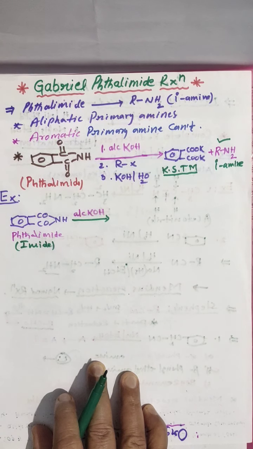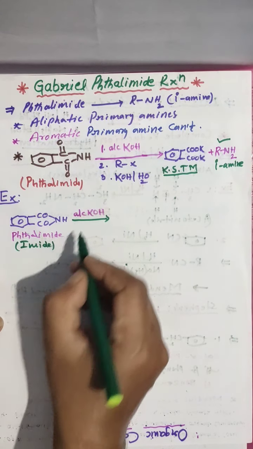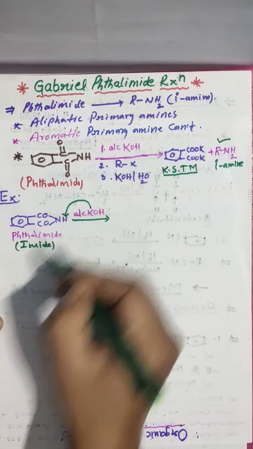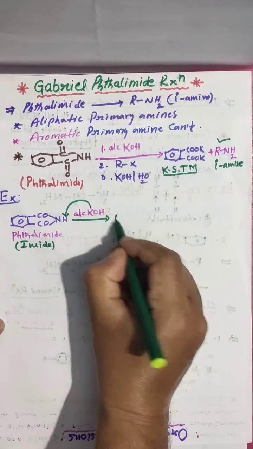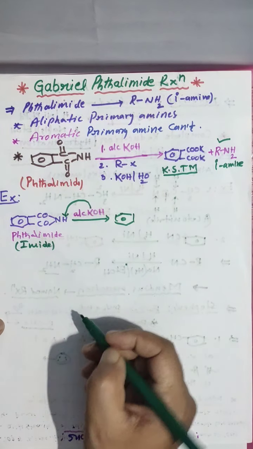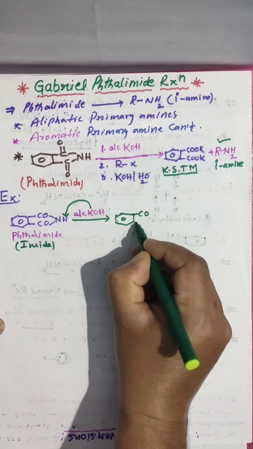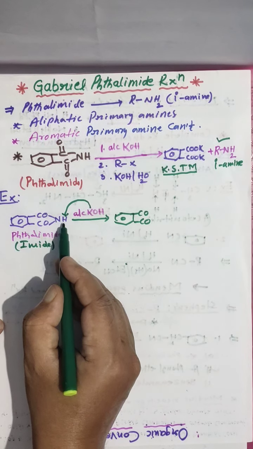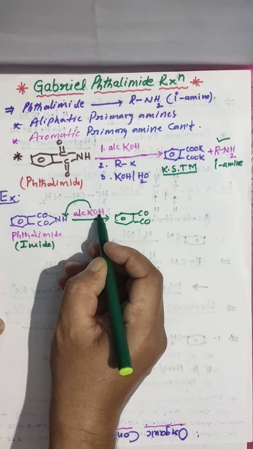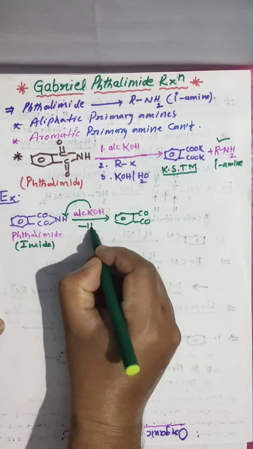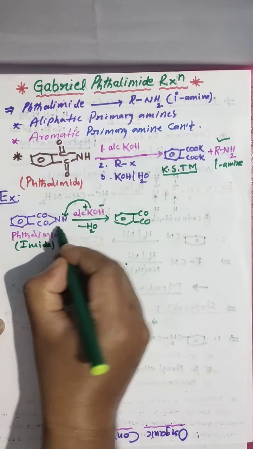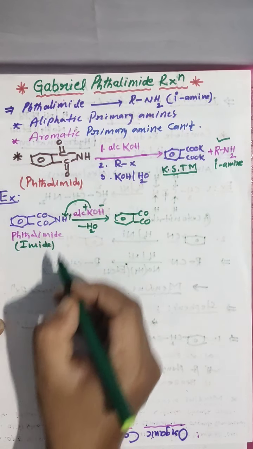What happened? Simple. This K replaces this hydrogen. Then you are getting the product like this, the intermediate. This H is displaced by potassium, and this OH is removed as water: OH minus plus H plus.